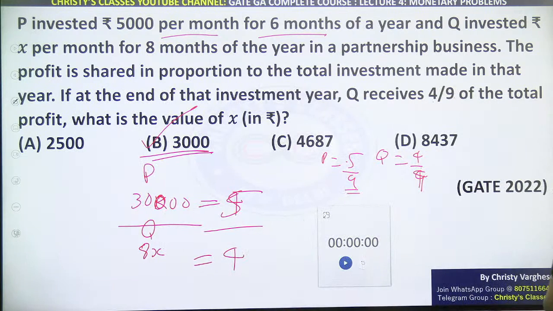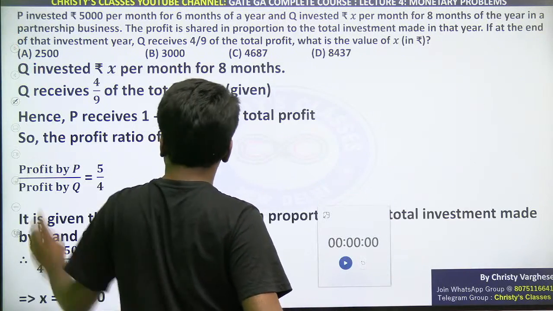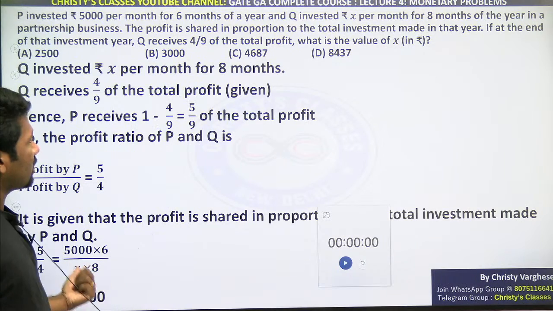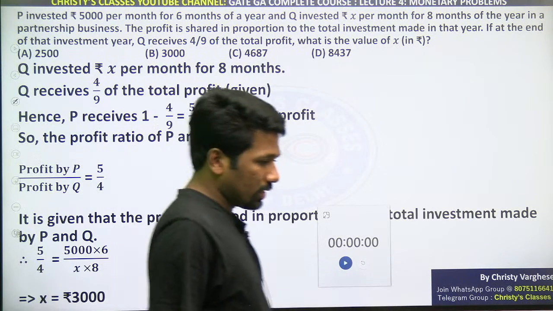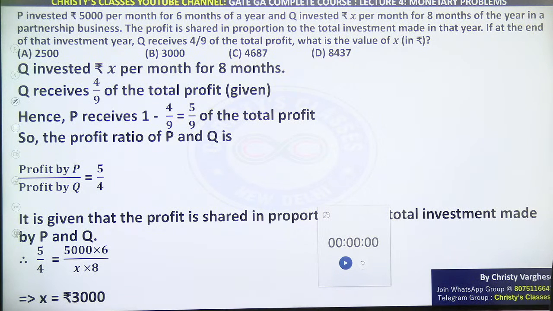All of you understood this? Please respond. If you want notes you can see them here. Mathematically you can cross multiply like this and simplify. Yes, 3000, option B, will be the correct answer. All clear now?